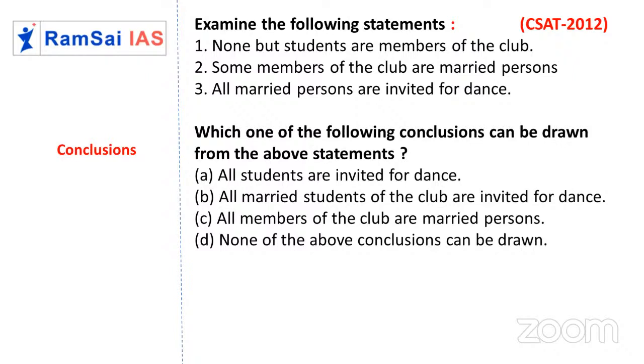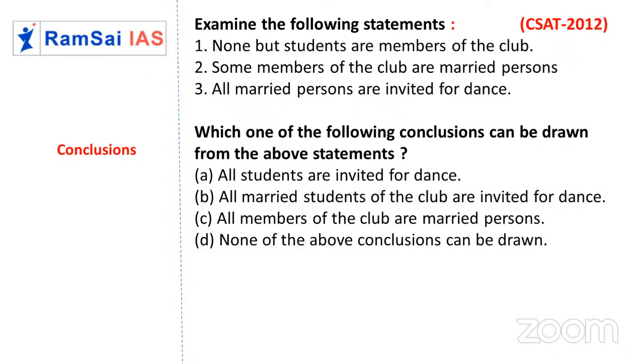Second one, all married students of the club are invited for the dance. Now we will connect the second and third statements. All married people are invited for dance, and in that we have students also. So all married students of the club are invited for dance. Yes, they will be invited because all married people are invited. So second option would be the answer.